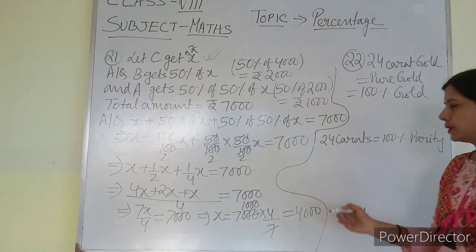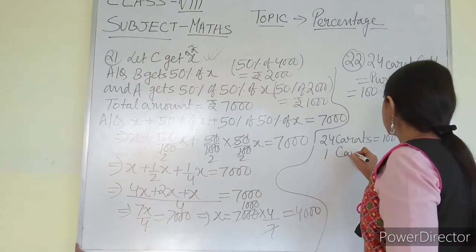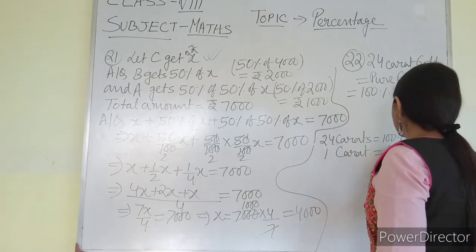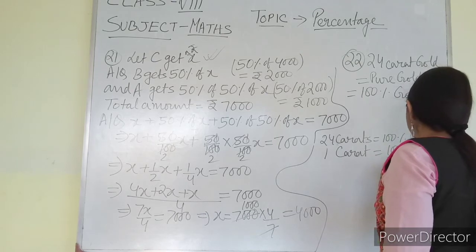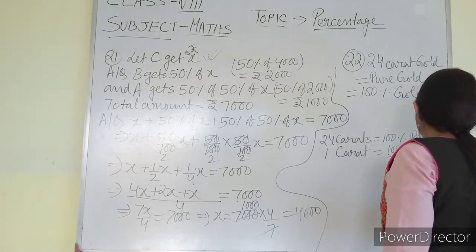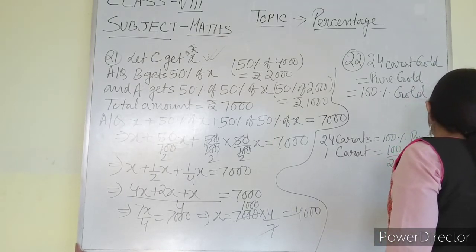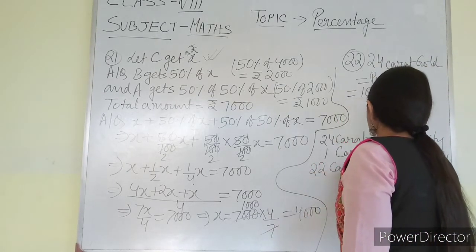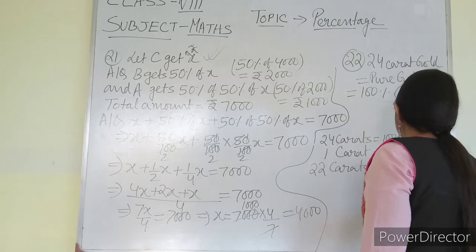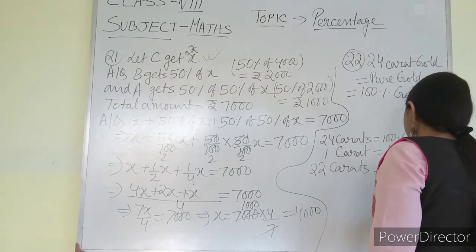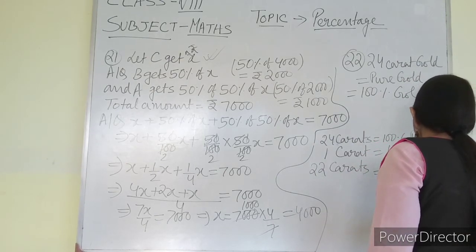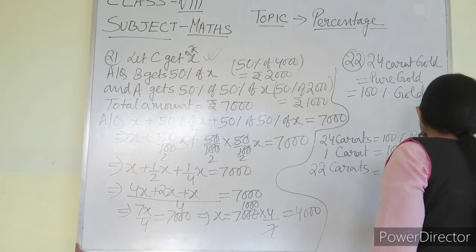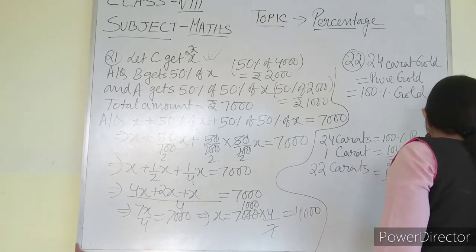So 1 carat means what percentage of purity? 100 by 24% of purity. Then 22 carat is 100 by 24 into 22 percentage of purity.